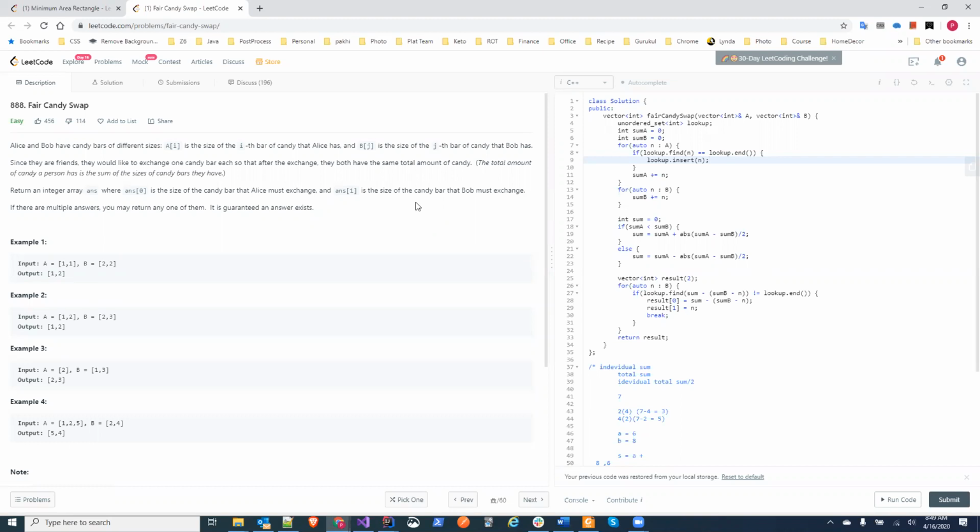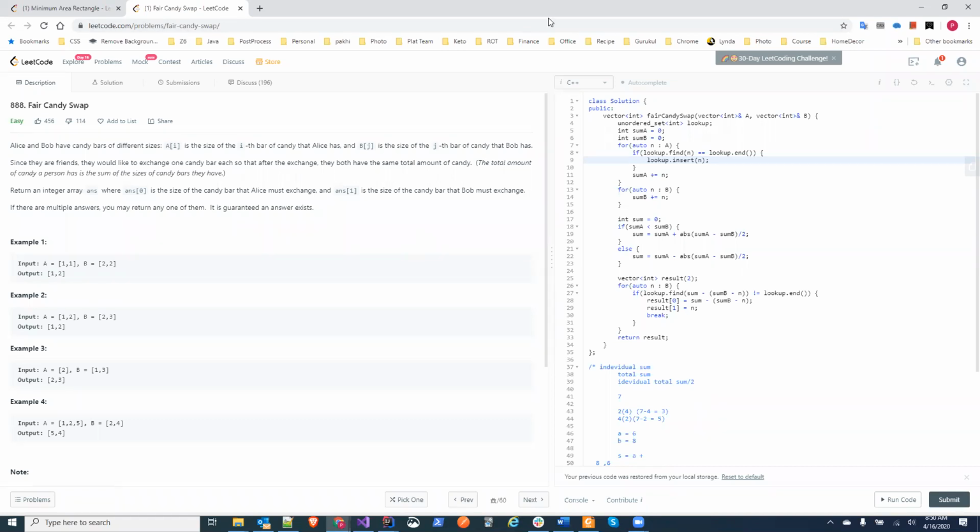Or no problem, we'll take the floor or ceil. No, the nearest will always be even, so there's no point taking it for us. If they have not mentioned that, then you'll have to think about it. But in that case, there will not be any answer if the total sum is odd. Right. Unless they mention that you have to actually break the candy and return 0.5, 0.5. Yeah, fair enough.